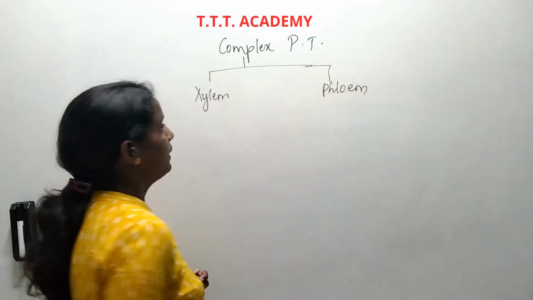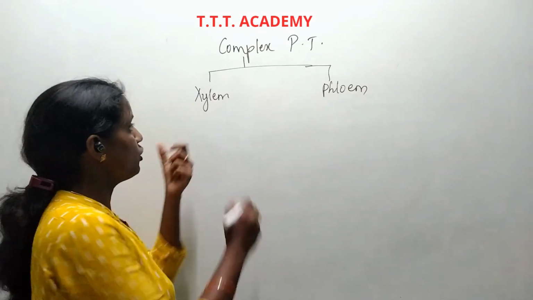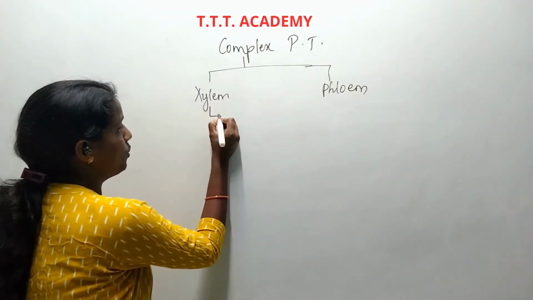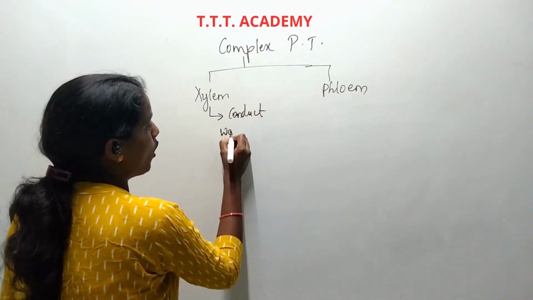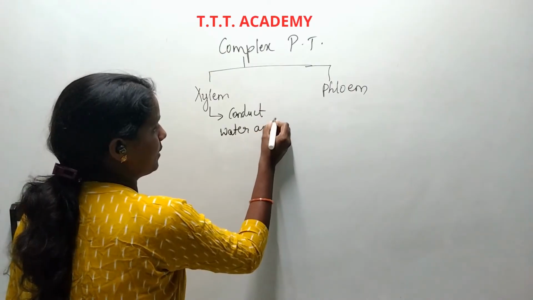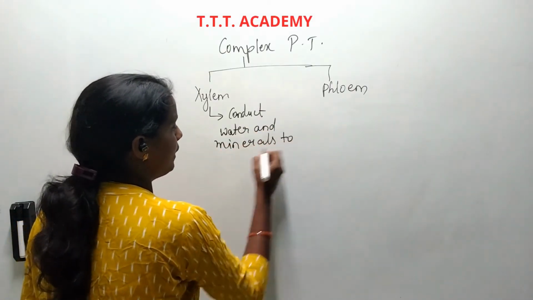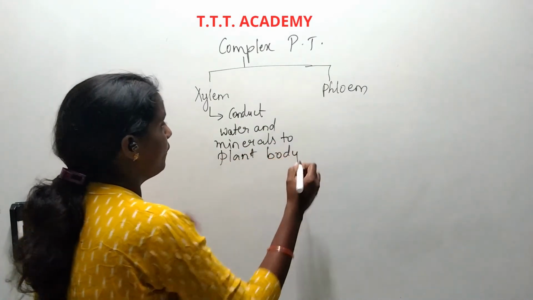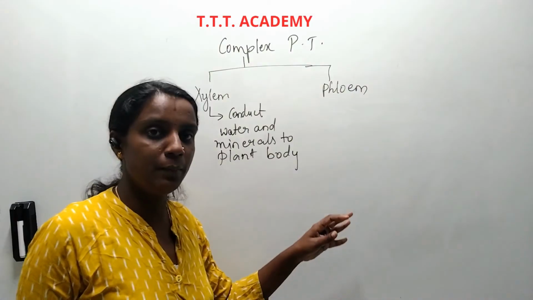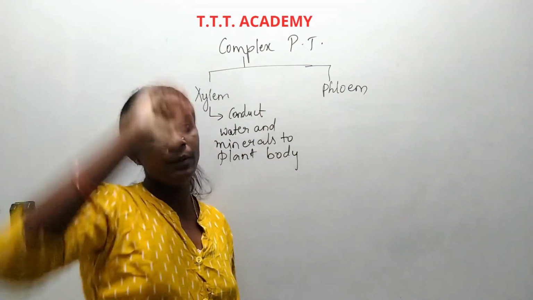The main function of xylem tissue is to conduct, that means transport, water and minerals to the plant body. They conduct water and minerals from the roots to the tip of the plant body.